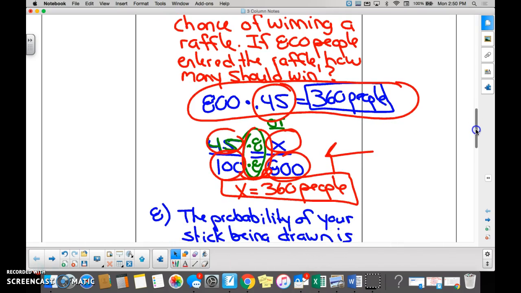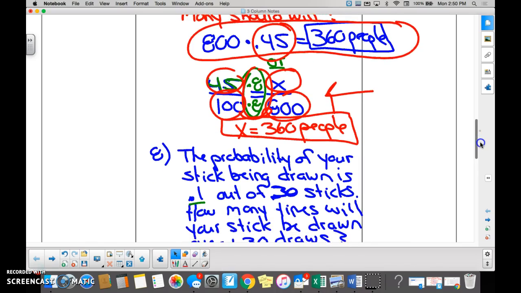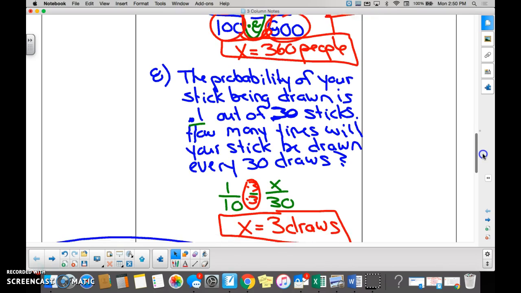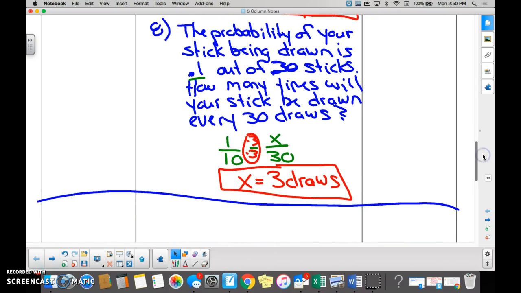Problem number 8 is no different. Instead of giving you a percentage, we gave you a decimal. Yes, no? Yes. Questions?